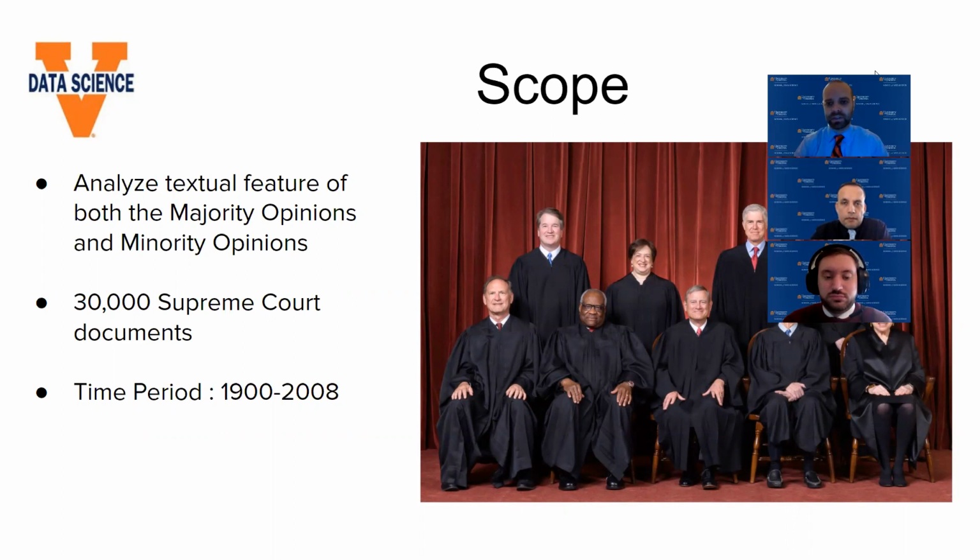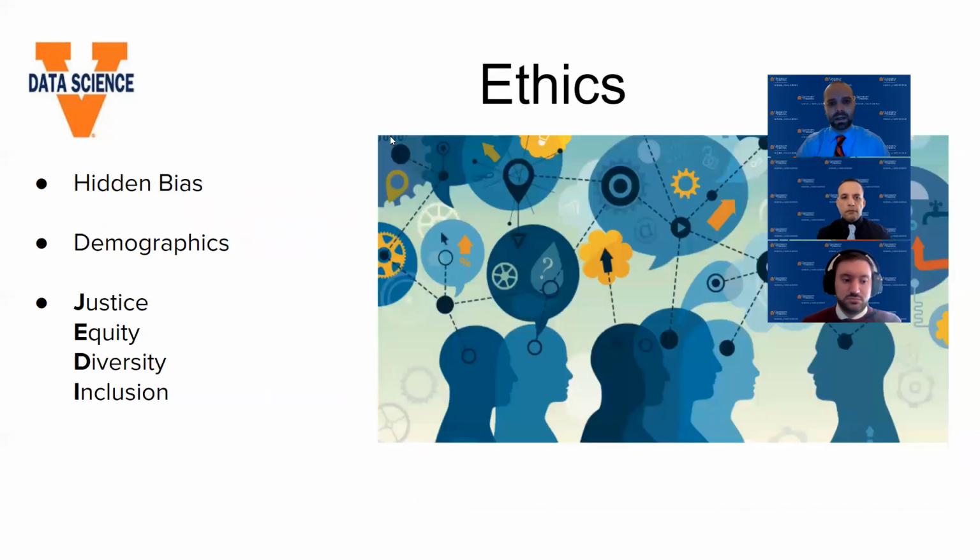But at the end of the first semester, start of the second semester, we really had to narrow down on a research question. What that ended up being was, throughout time, if we look at document distance between majority and minority or dissenting opinions of Supreme Court decisions, were these document distances converging or diverging? Were these justices throughout time talking past each other or finding common ground in terms of language? That was our main motivation in terms of our research.